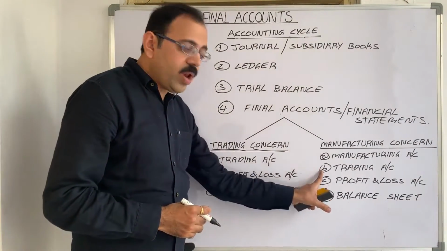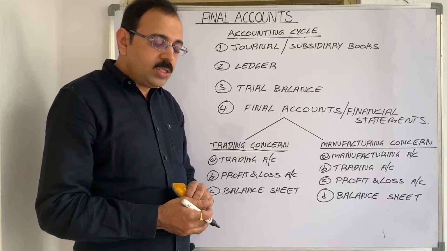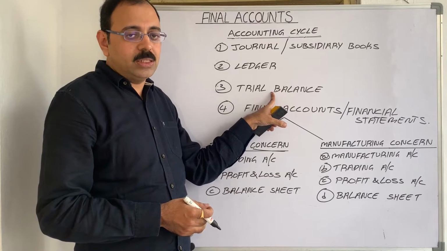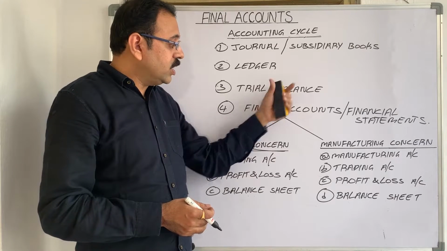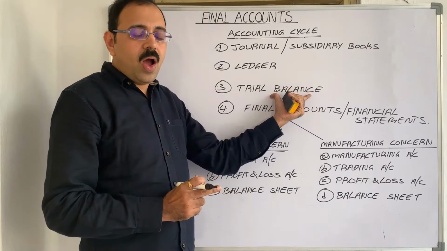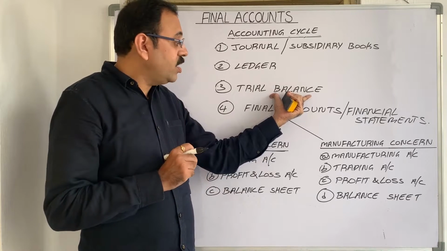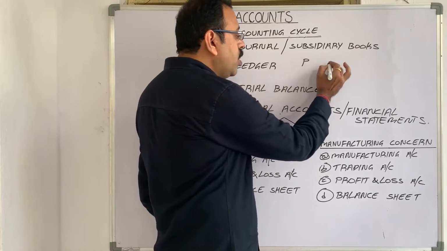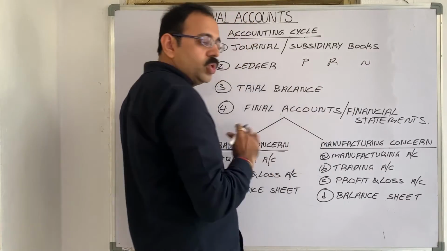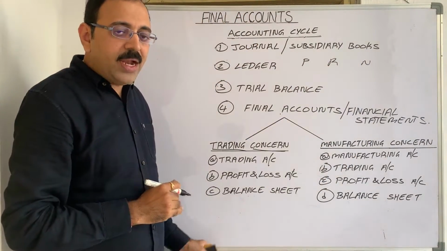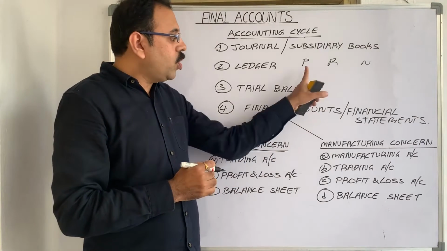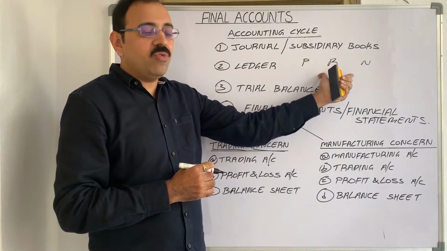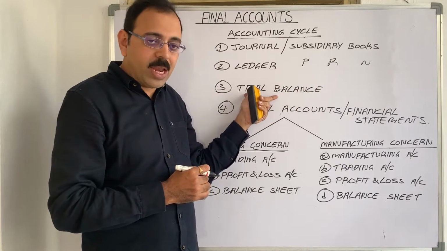Why are these reports known as final accounts? Because to prepare these reports, we depend on the trial balance. In the trial balance, the amounts which we record, from where do we take all those amounts? From the ledger. In the ledger, we prepare personal accounts, real accounts, and nominal accounts throughout the year. At the end of the year, we close all these accounts and carry the closing balance figures forward to the trial balance.